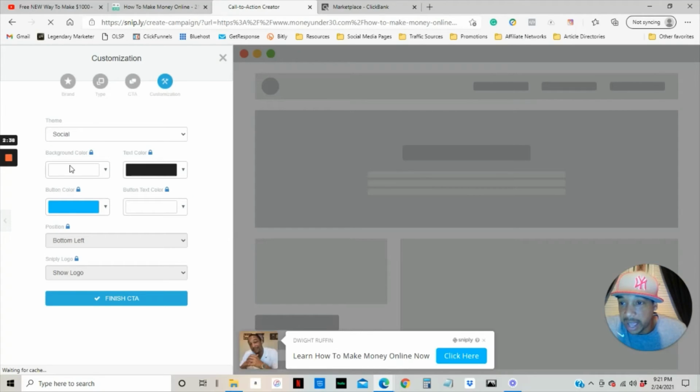Now there's a lot of other options that you have here. You'll see that they're all locked up. If you want to get the paid subscription, you can unlock those options, but for now we're just going to leave it and click finish CTA.